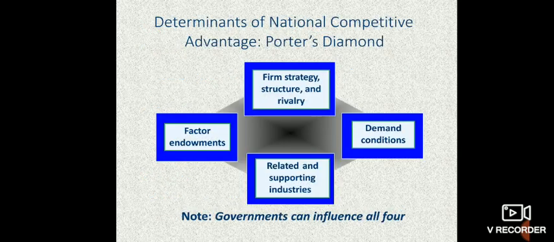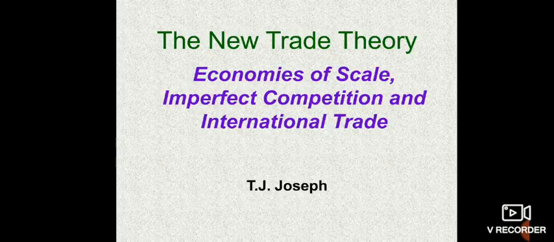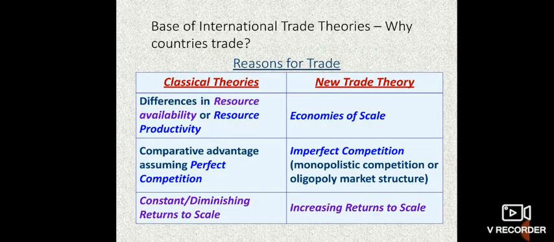So here is a chart. As I said, the government can influence all these four. We'll go for the next theory, that is economies of scale or imperfect competition and international trade. This is given by T.J. Joseph. Based on the international trade theories, here are the classical theories and the new trade theories.